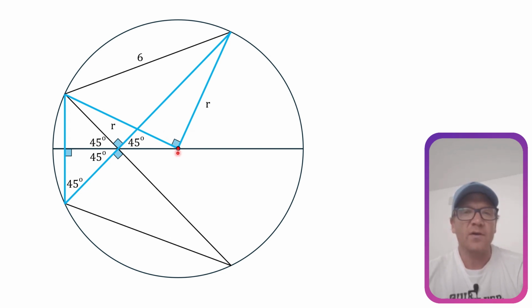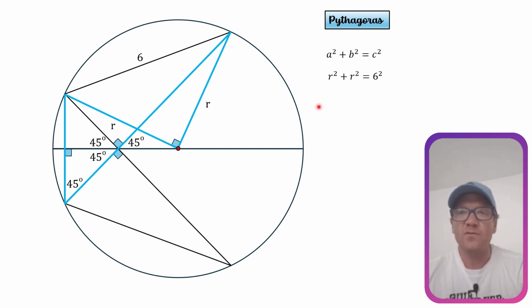Okay, so here we now have a right angle triangle, and we can use Pythagoras to solve for R. So the sum of the squares of the two sides add up to the square of the hypotenuse. So that's a squared plus b squared equals c squared, where a and b are both r. So this would then simplify to 2r squared equals 36. To get r by itself, we first need to divide by 2. So we can do that to get r squared equals 18.